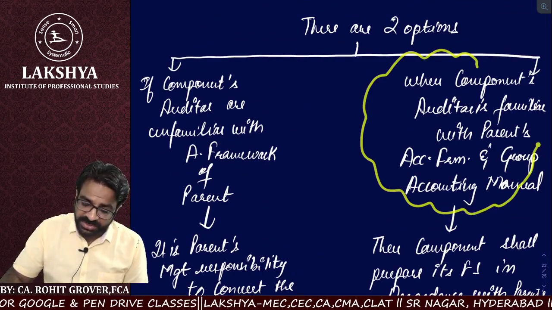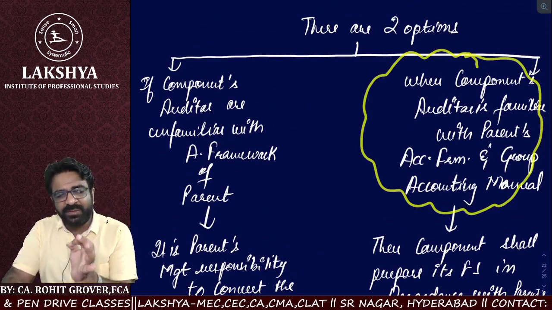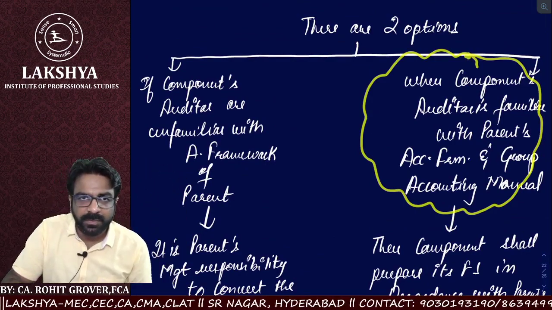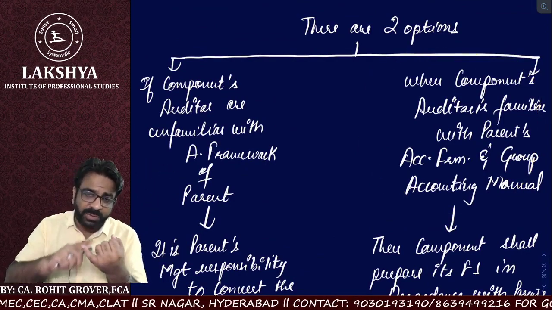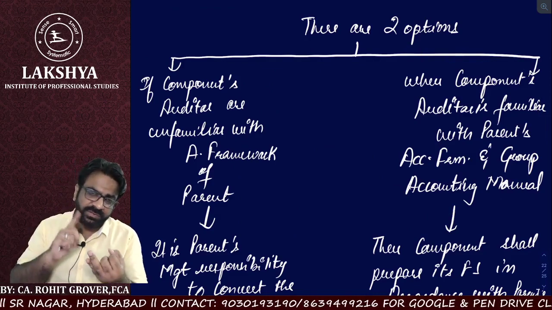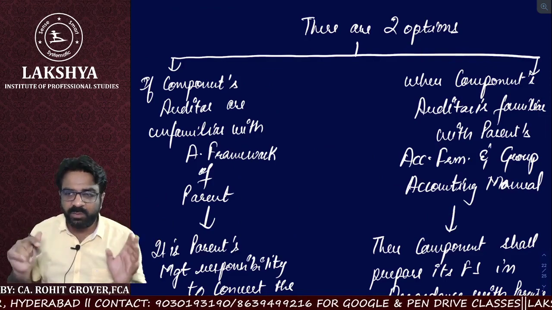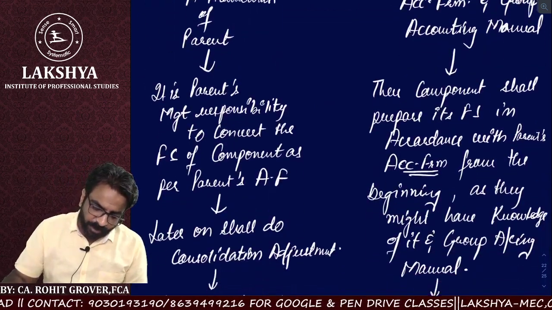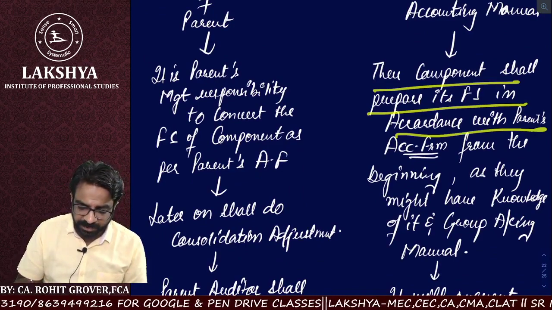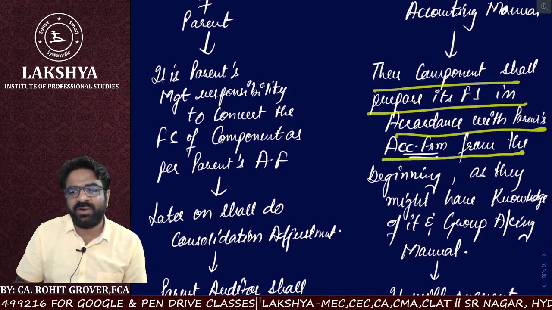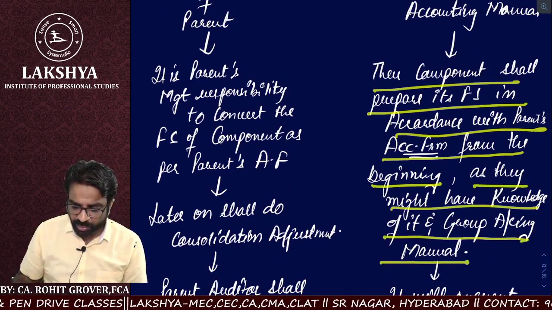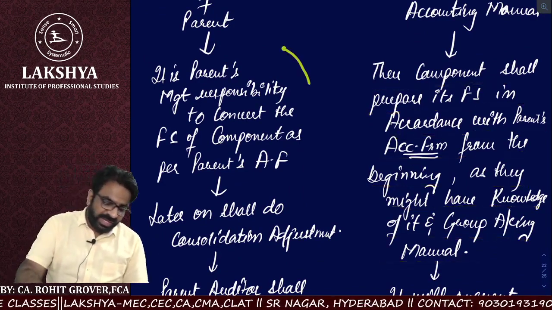When the component auditor is familiar with the parent's accounting framework and group accounting manual. He knows the parent accounting framework also, and he also has knowledge of the group accounting manual. Then what will happen? Then the component shall prepare its financial statements in accordance with the parent's accounting framework from the beginning, as they have knowledge of it and the group accounting manual.